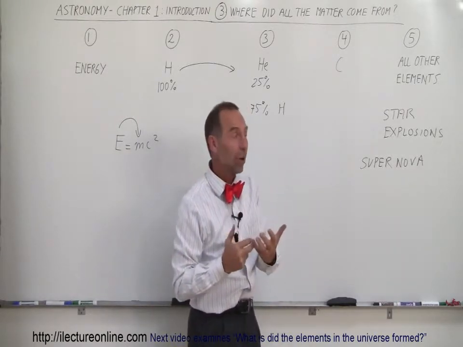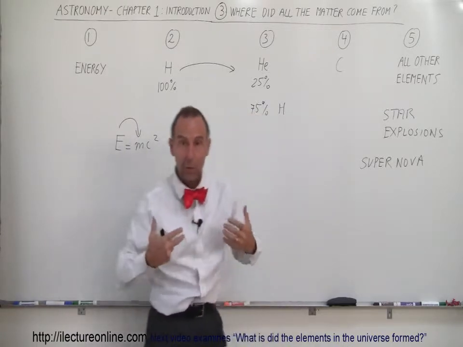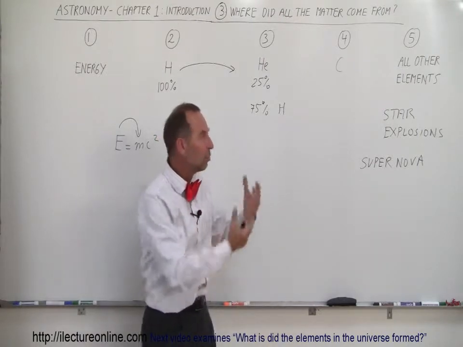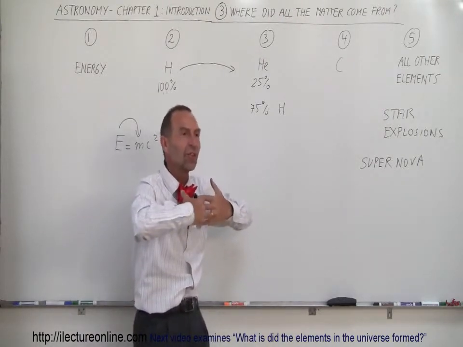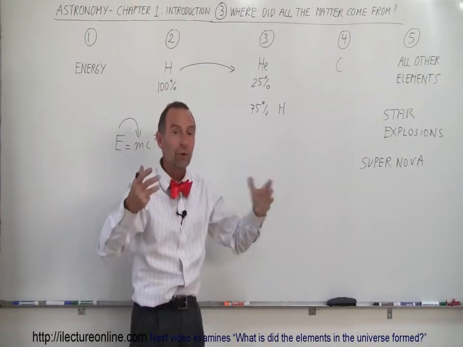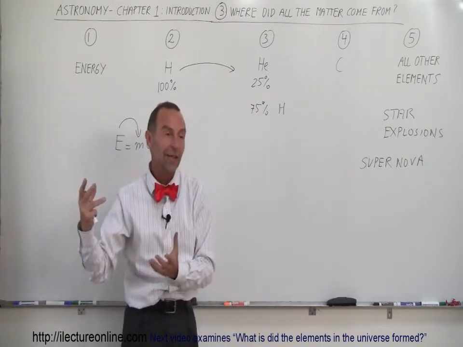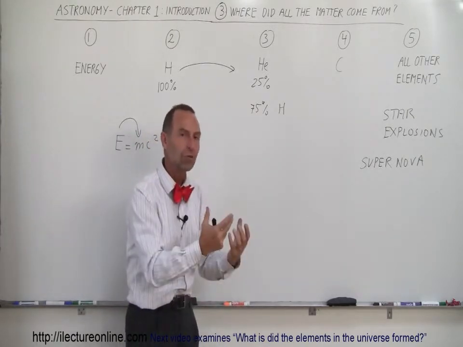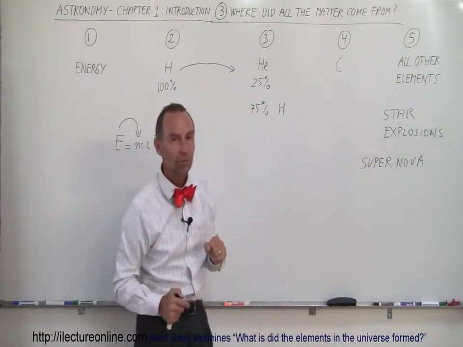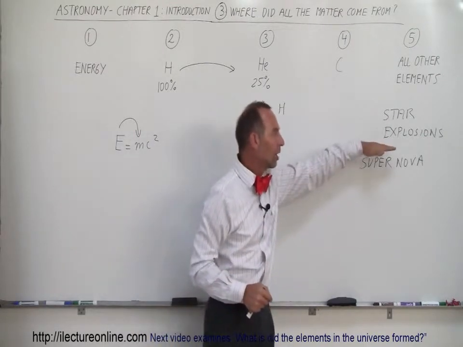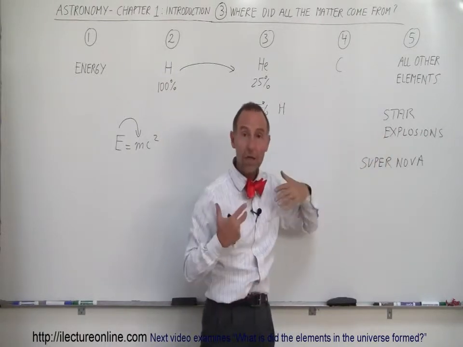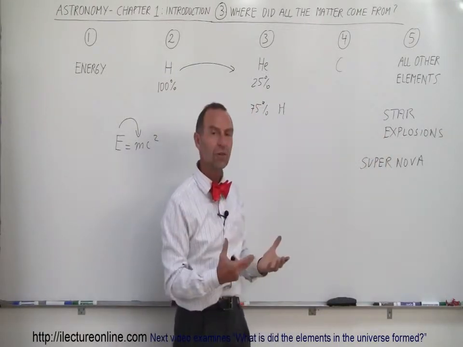Wow, that is an amazing process. So most of the elements that we're made out of, most of the elements that are around us on the earth, those elements were created in these supernova explosions, and that matter then was sent out all over the universe, recombined with the hydrogen and helium that existed all around the universe, reformed new stars like our sun, and then around those new stars, planets could form that were then made of the material that was created in those supernova explosions. So if these giant stars had never existed, and these giant explosions had never occurred, we would have never existed. The Earth would have never existed.